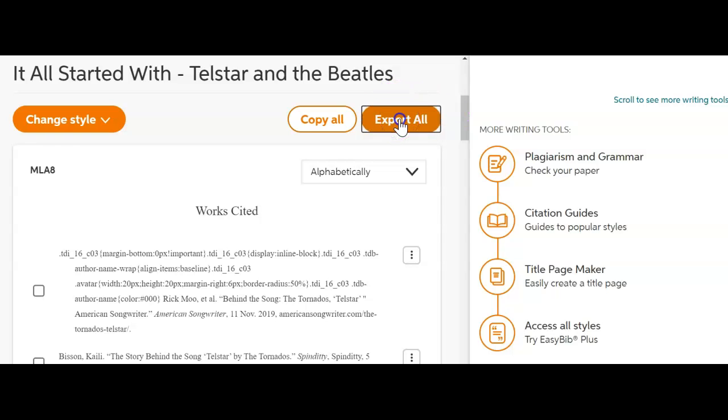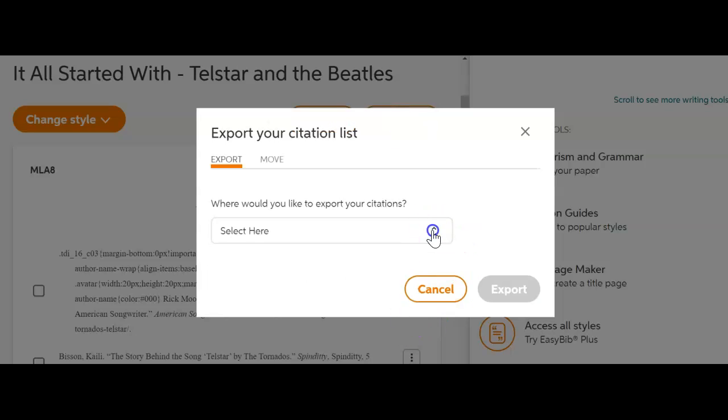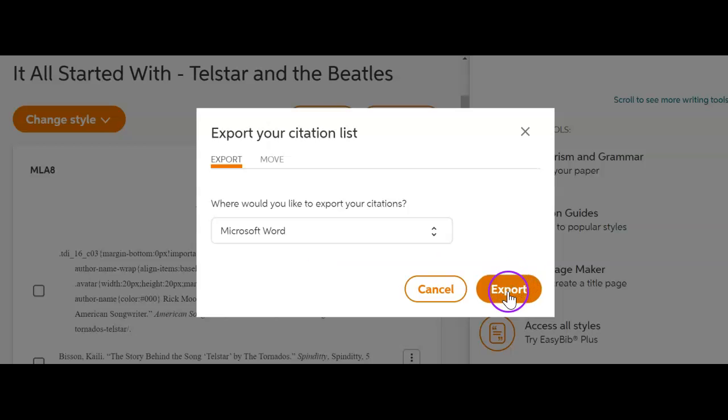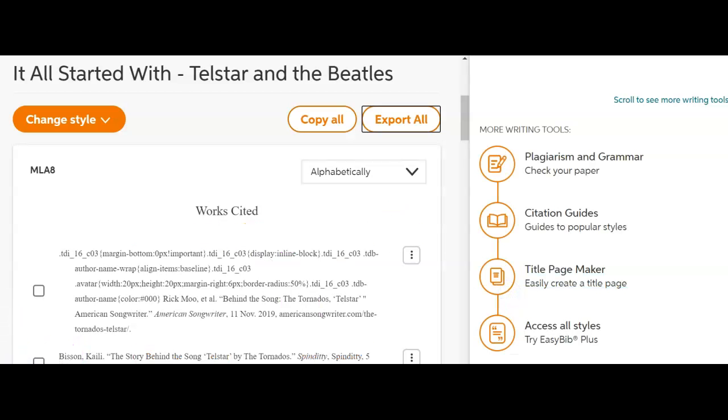And remember, the magic thing I want to do, always select Microsoft Word, export, give it a second to open, and it's going to create a perfectly formatted citation page.